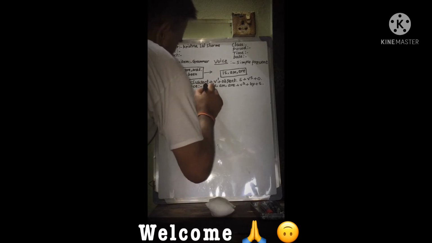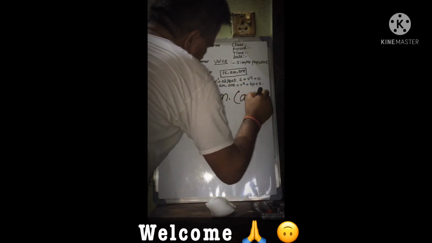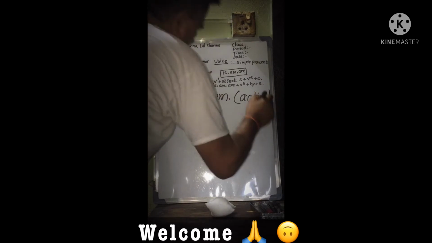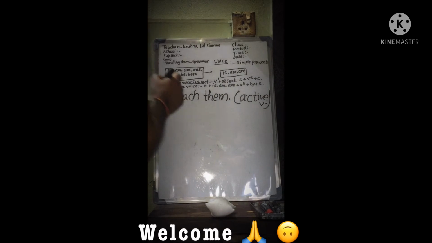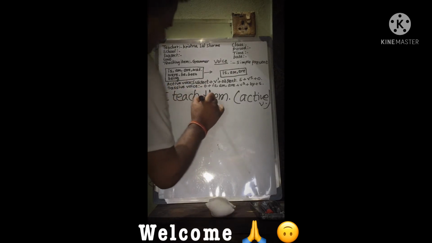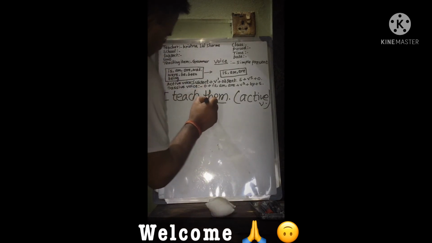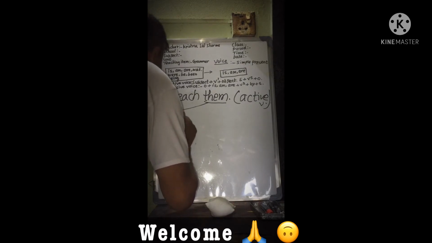"I teach them." Active voice. While changing the voice of a verb, we interchange the position of the subject and object. The object then comes into the subject: they.